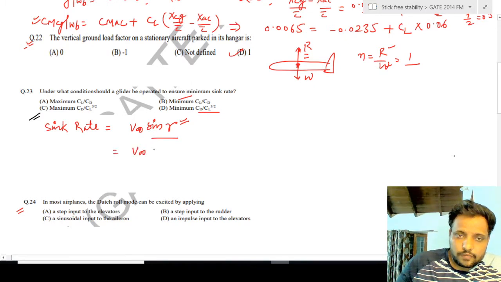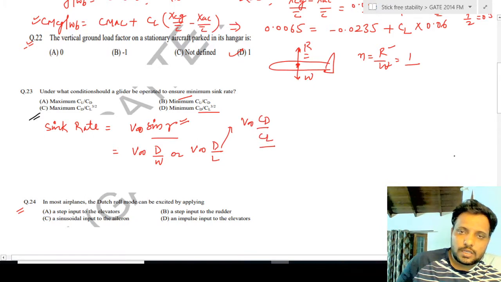We know that this is V infinity D by W, or V infinity D by L, or V infinity CD by CL.